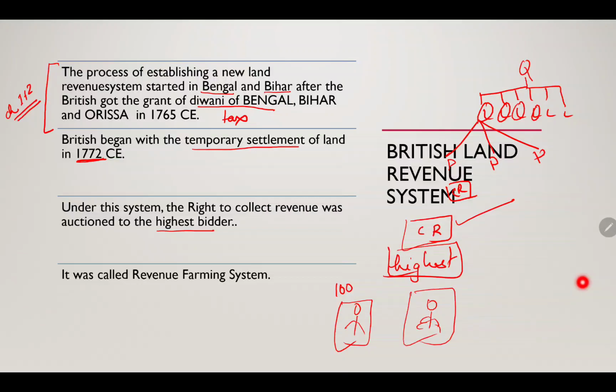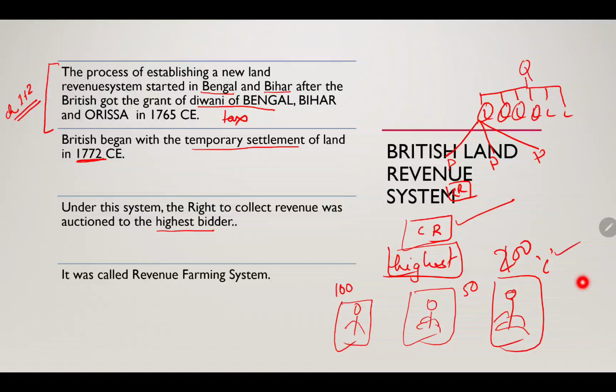This person bids 50 rupees, and ultimately this person bids 200. Automatically the lords used to say that person C is now eligible to collect the revenues, to collect the money. So naturally person C will be chosen.